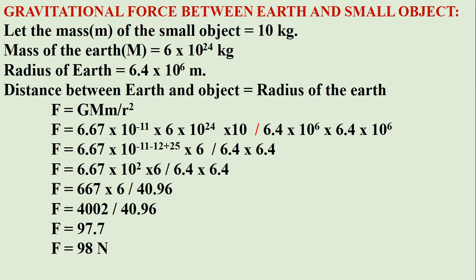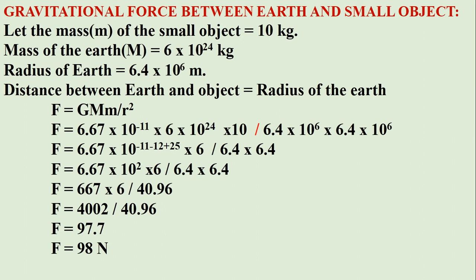So let's find out the magnitude of force between Earth and any object. The mass of the Earth, we know, is 6 into 10 to the power 24 kilogram. Let's say we have an object whose mass is 10 kilogram. If the object is kept on the Earth's surface, the radius of the Earth will be the distance between the centers of Earth and the object.